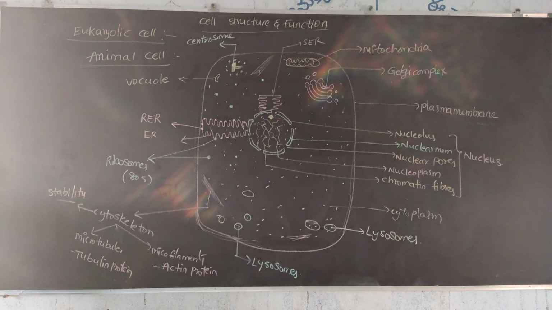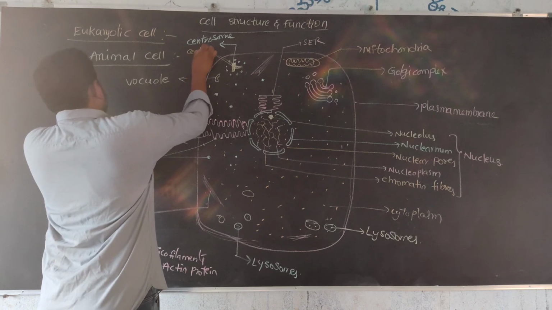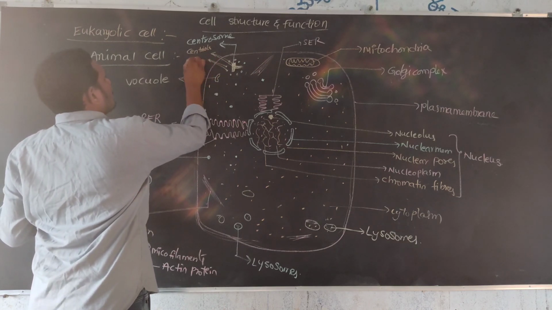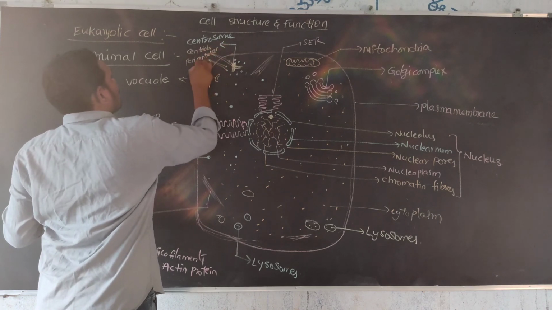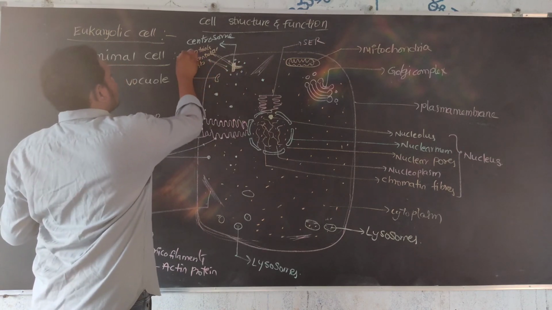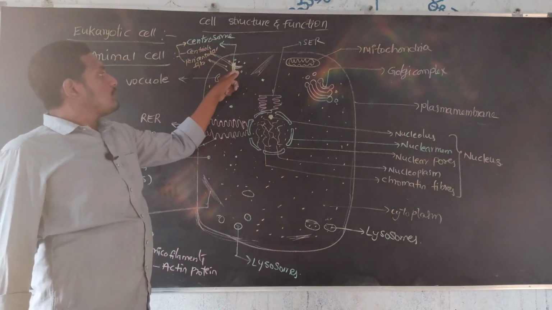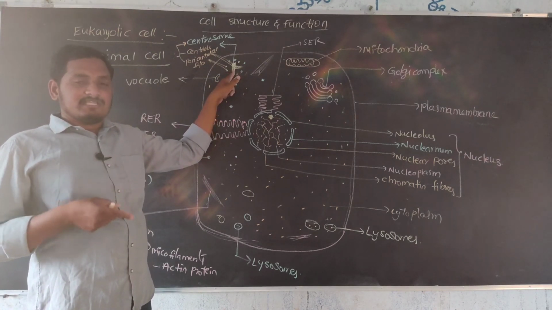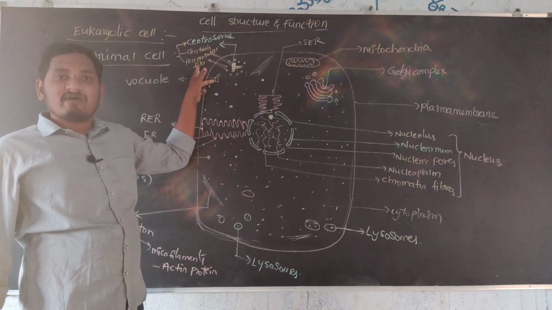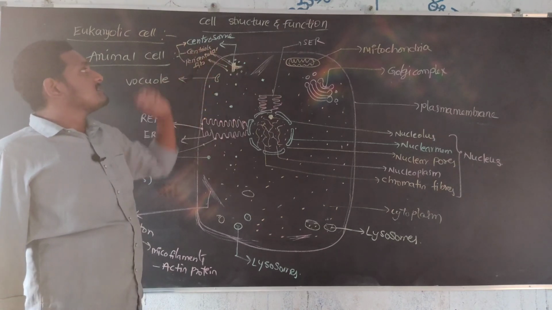These two centrioles, one vertical and one horizontal, surrounded by nine pericentriolar fibers, make up the centrosome.